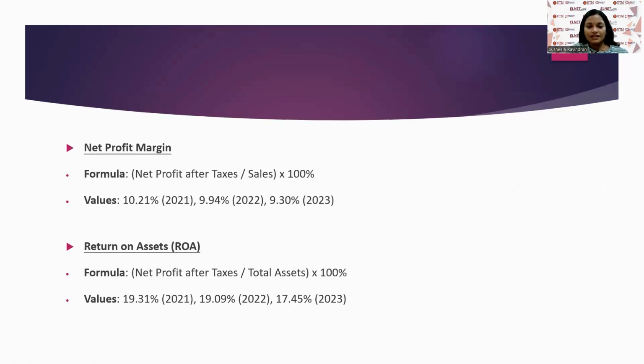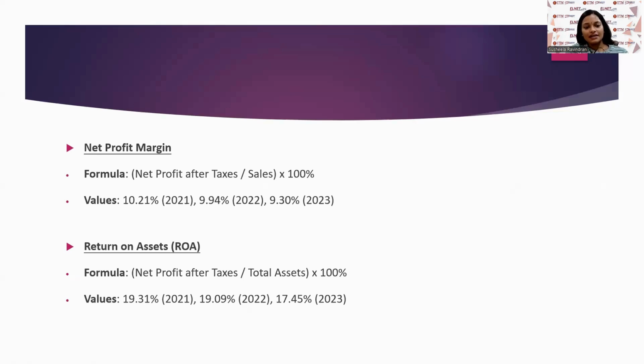Followed by the next slide, which is net profit margin. The formula is net profit after taxes divided by sales times 100%. The values are 10.21 during 2021, 9.94 during 2022, and 9.30 during 2023. So there is a gradual decline in net profit margin, which reflects overall decreasing profitability.